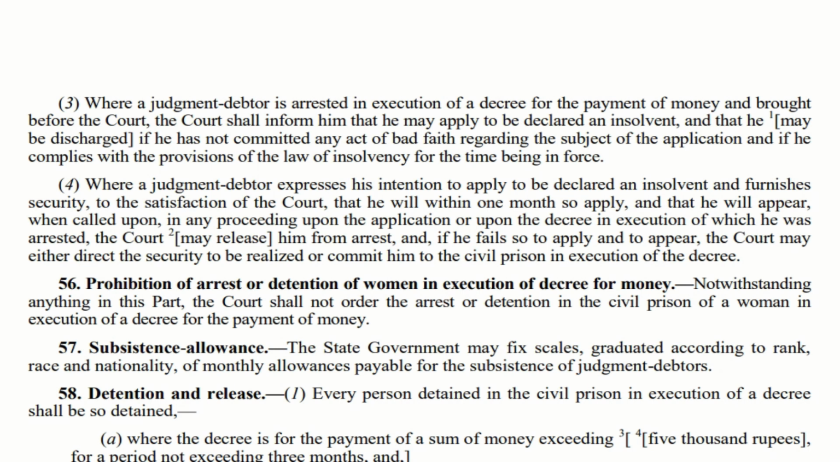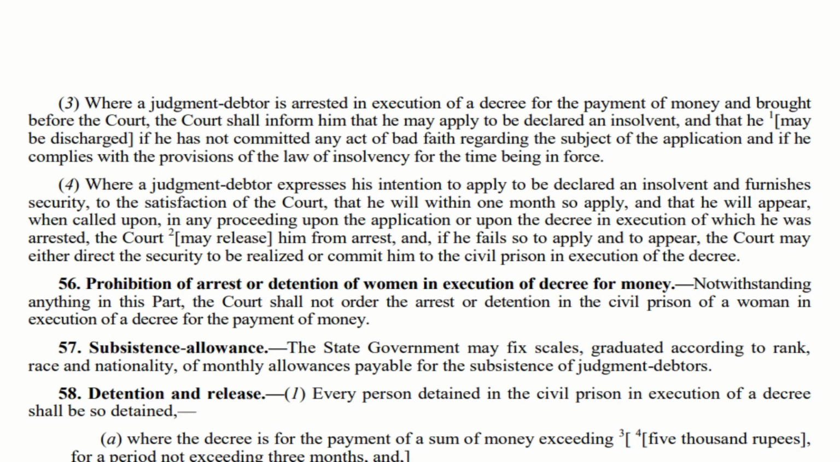And then he should agree that he will appear when he is called. In such a scenario, the court may release him from arrest. And in case this judgment debtor fails to appear, then the court may direct the security to be released. The court will ask him to furnish some security. That security will be released. And then he can be committed to the civil prison if that security could not be released.